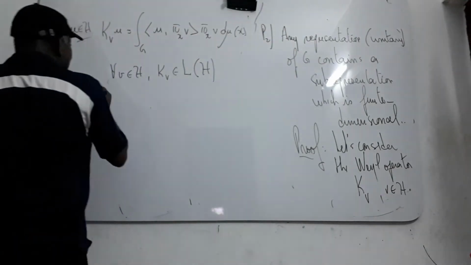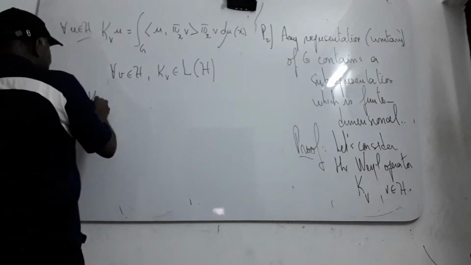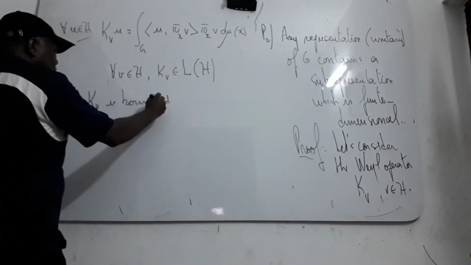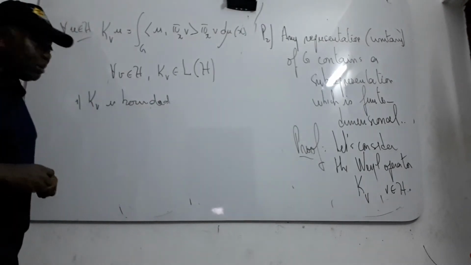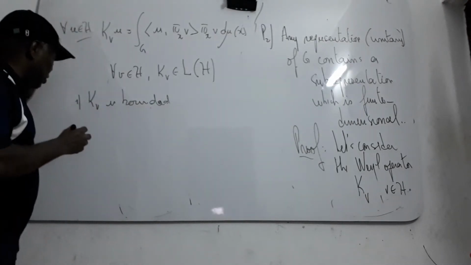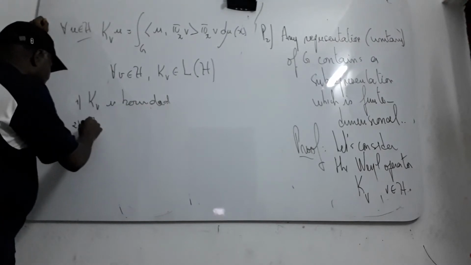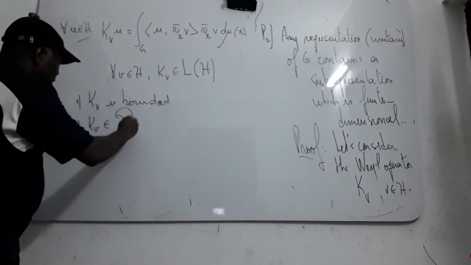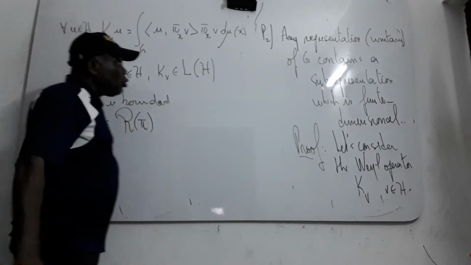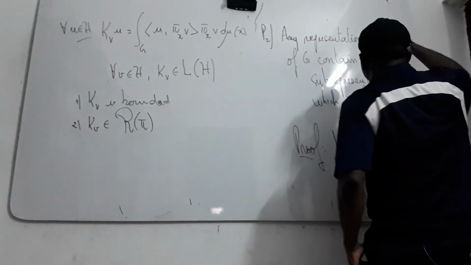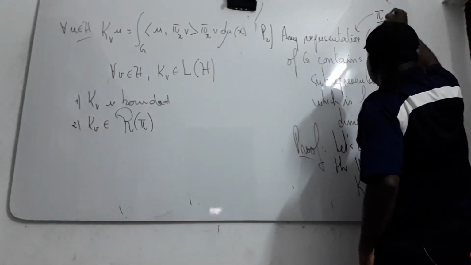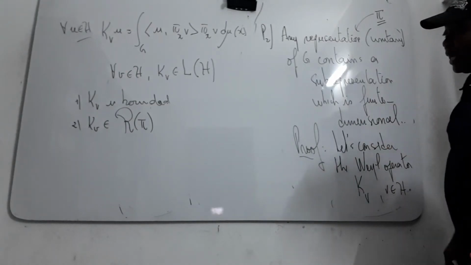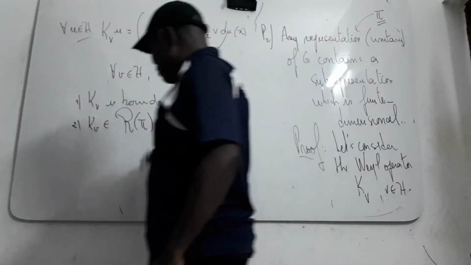This Weil operator has some properties. T_v is bounded; you can see the proof in my book, very simple to prove. And T_v is an intertwining operator for our representation π.